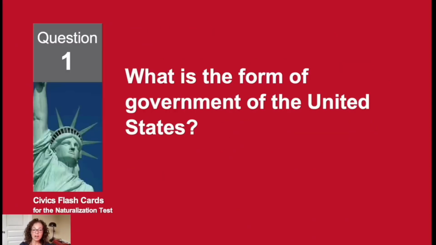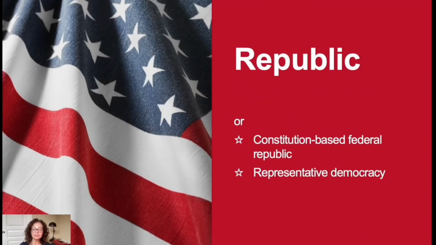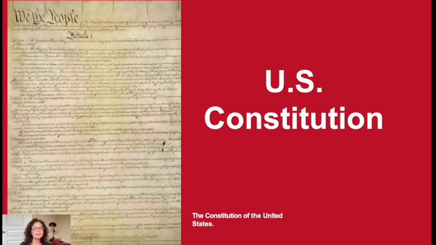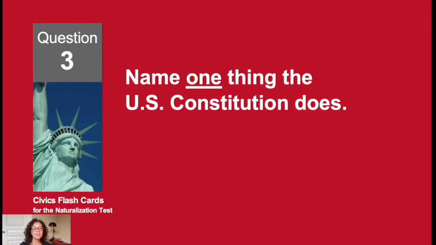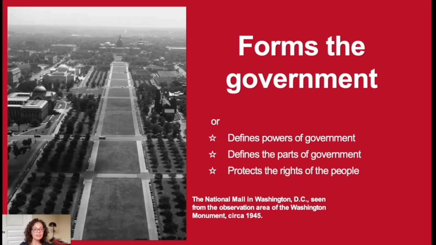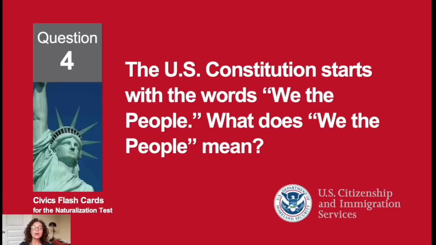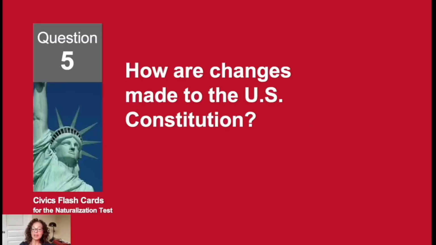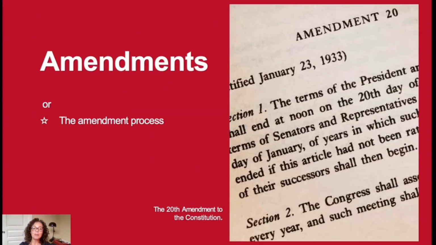What is the form of government of the United States? Republic. What is the supreme law of the land? The U.S. Constitution. Name one thing the U.S. Constitution does. Forms the government. The U.S. Constitution starts with the words, "We the people." What does "we the people" mean? Self-government. How are changes made to the U.S. Constitution? Amendments.